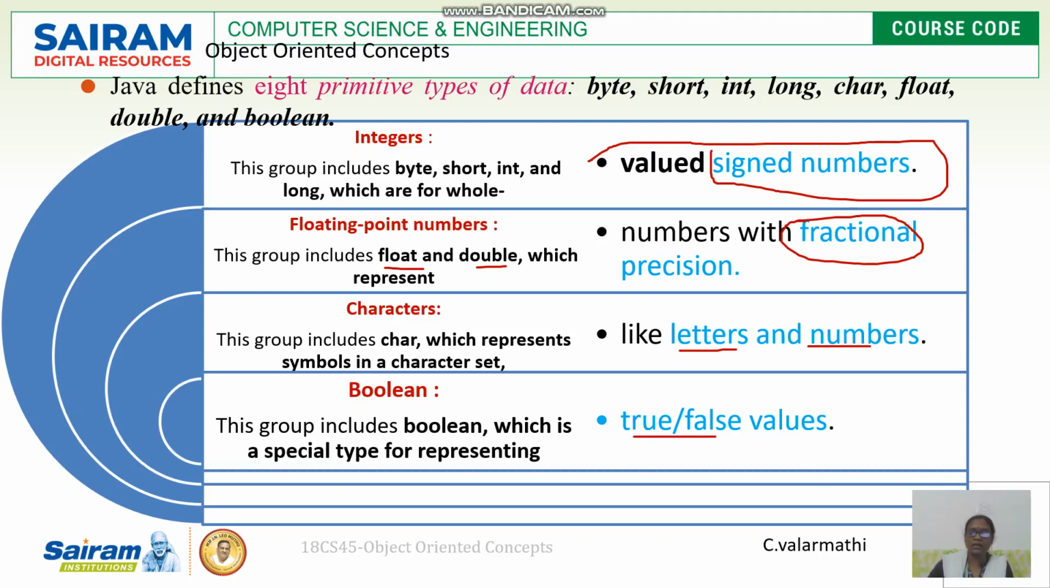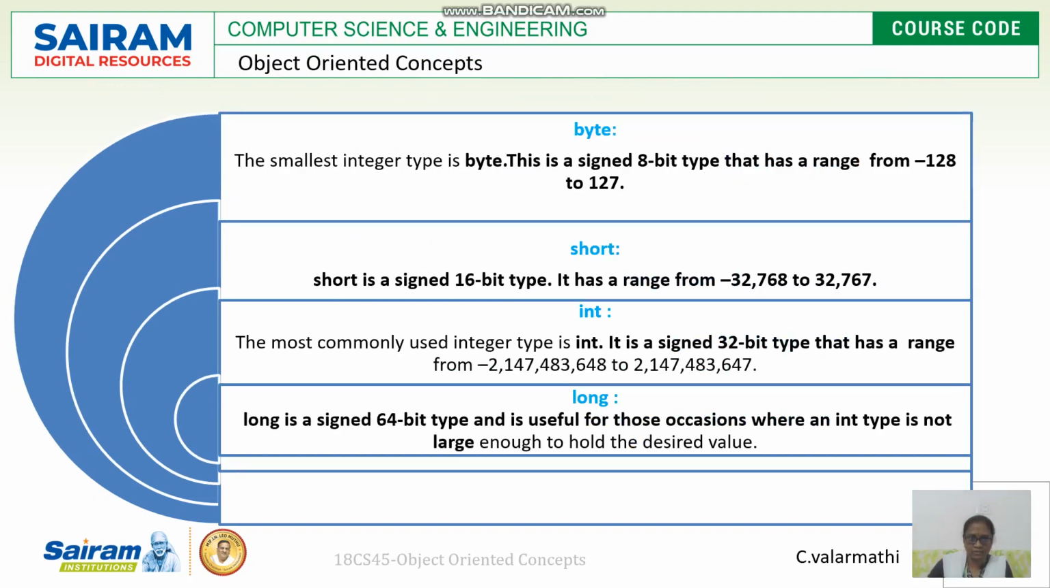So there are 8 primitives, which we will see in the next slide, starting with byte. Byte is the smallest integer, as we know from the meaning of byte. Byte consists of 8 bits and its range is from minus 128 to plus 127. Short is a signed 16-bit type. We can say 2 bytes are equal to a short. It has the range from minus 32,768 to plus 32,767.